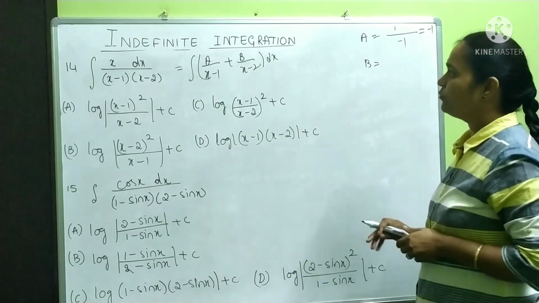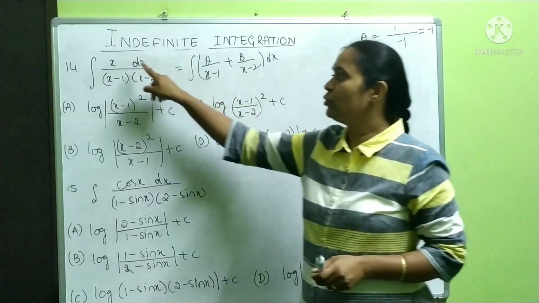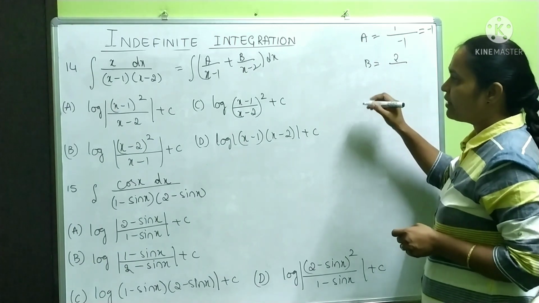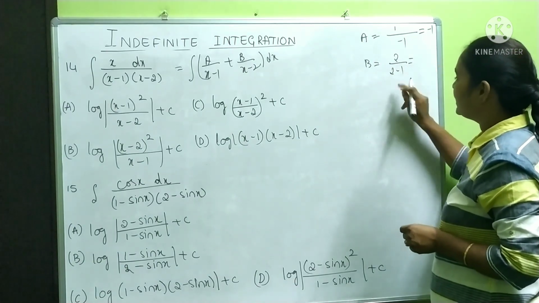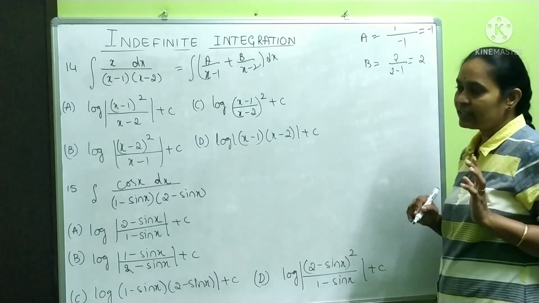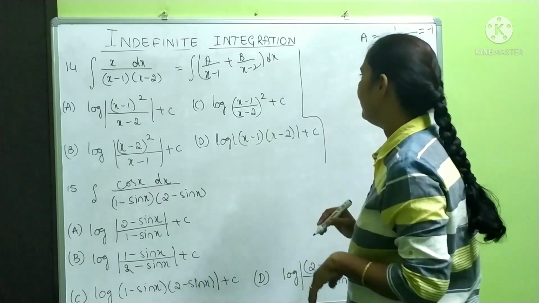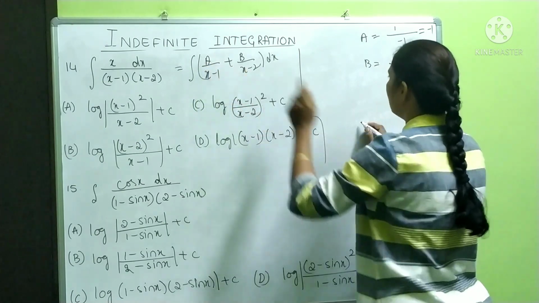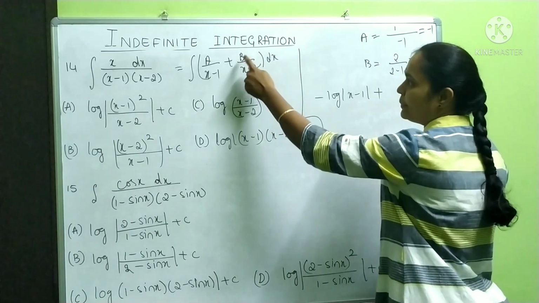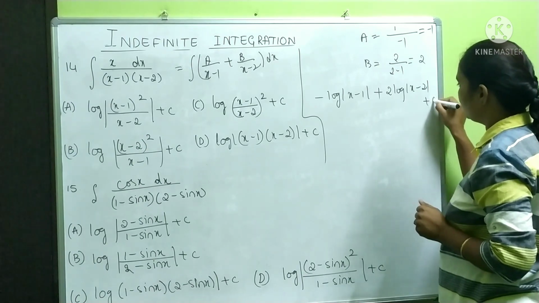To find b, x minus 2 is equal to 0, x is equal to 2. So substitute 2 here and here. Don't substitute here. So it is nothing but 2 divided by 2 minus 1, which is equal to 2 minus 1 is 1. Therefore it is only 2. Value of a is minus 1. Value of b is 2. Therefore your answer will be, see, it is minus 1, no? So minus 1 means it is minus log mod x minus 1 plus b value is 2. Therefore it is 2 log mod x minus 2 plus c.